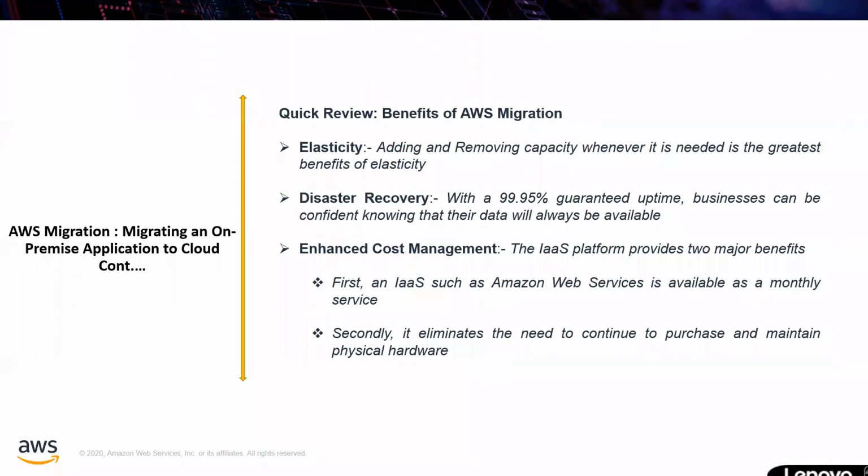Okay, here are some benefits of AWS migration. Elasticity. Before going to this one, I have to give one example to you. During Thanksgiving, Costco shopping was completely stopped.